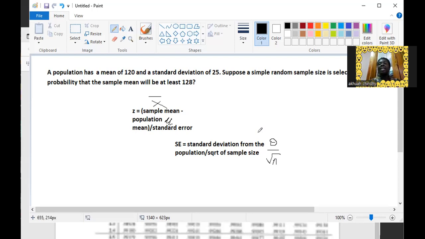So this is basically how to find the z value. In the population, when there was no sample and you were using the normal distribution, we saw that it wasn't x bar, it was X. So if you are using the entire population instead of a sample, we can say we are looking for students who scored more than 45. Do you get it? That will be your X. But here it's a sample mean.